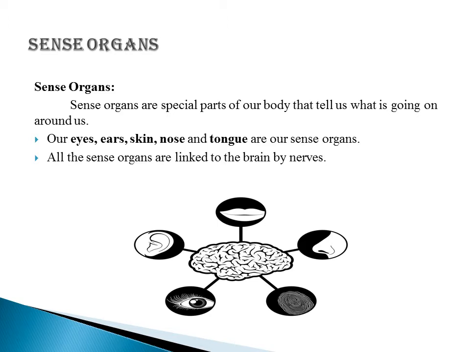All these sense organs are linked to the brain by nerves. It means the brain controls the functioning of all these sense organs.